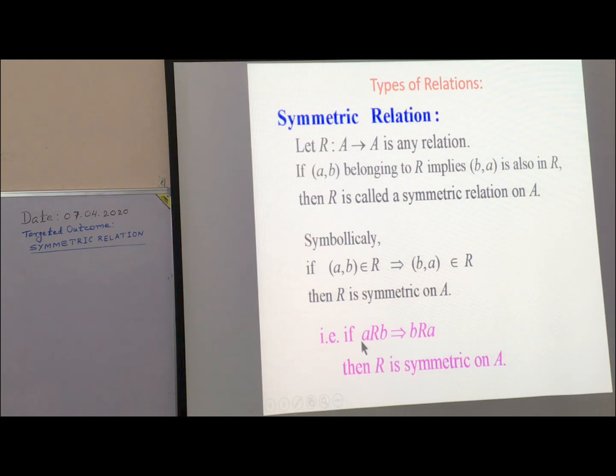If A is related with B, then B should be related with A. If there is no such case there, then there is no need of searching this thing in R. If (a, b) is in R, then (b, a) should be in R.